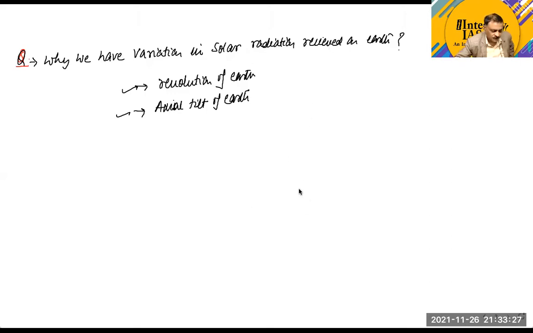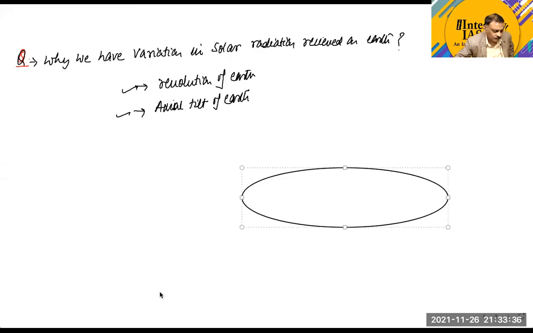Okay. Now, suppose we take a figure here, an elliptical figure, and we take the positions of the Earth with respect to the Sun. Now, this is a central position. We take it to be the Sun. And now we will take 4 positions of the Earth with respect to the Sun. This is one position. We'll take another one. This is another one. We'll take the third one. And we'll take the fourth one.